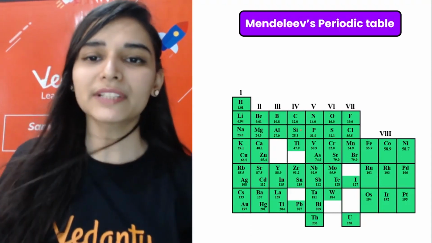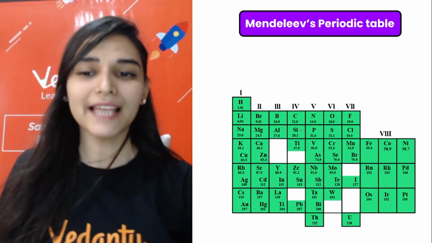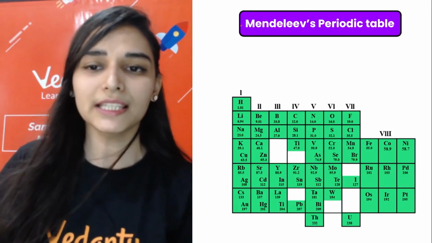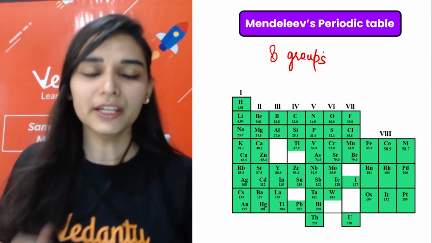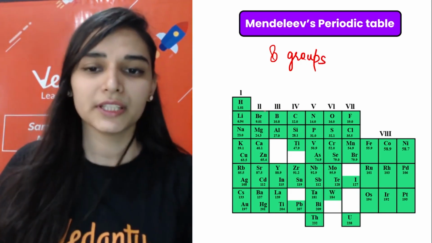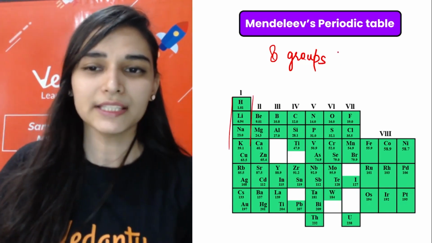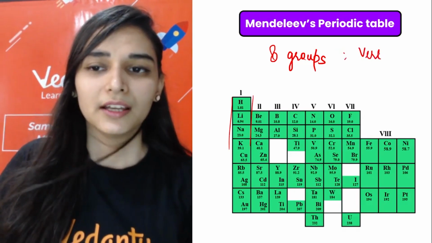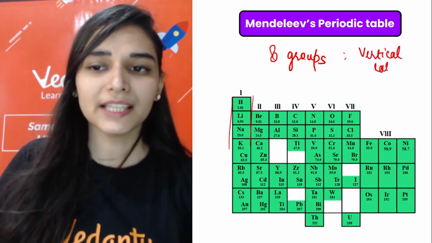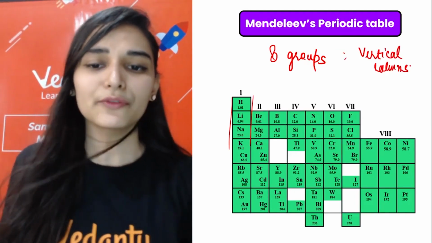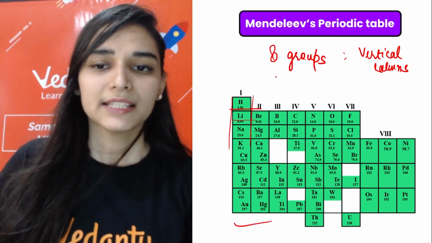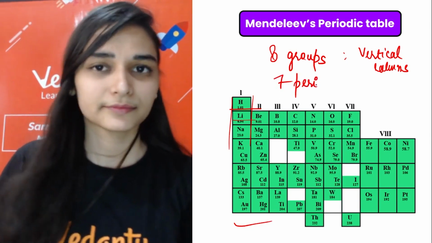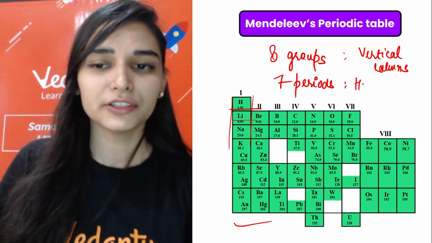So this is the table that was given by Sir Mendeleev to us, and this table has 8 groups. What are groups? Groups are the vertical columns, these vertical columns that you can see. So I'm writing it. 8 groups means 8 vertical columns, and there were 1, 2, 3, 4, 5, 6, and 7, 7 periods. Periods are the horizontal rows.